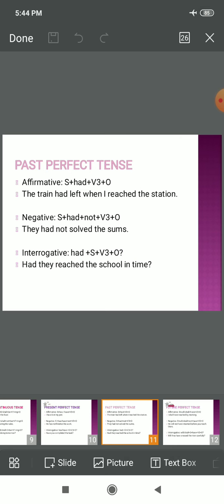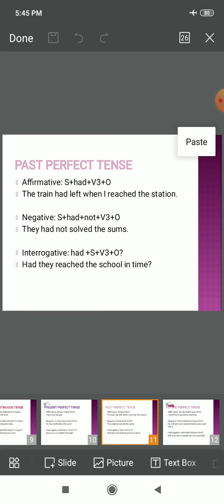The train had left when I reached the station. Focus on the part, the train had left. The train is the subject, had left, with left as the third form of verb, plus object is considered the last one. So, when I reached the station. So children, next is negative type. Exactly the same rule, adding not in it. They had not solved the sums. Solved, verb's third form. Had is applied, be the subject singular or plural: they, he, she, it, anything.